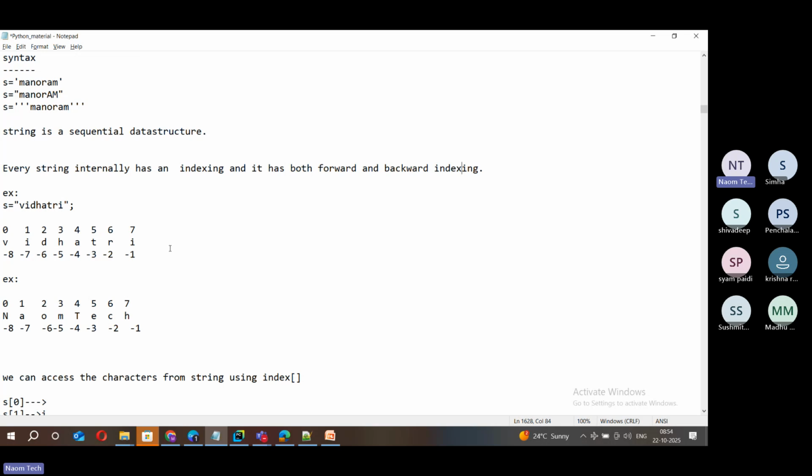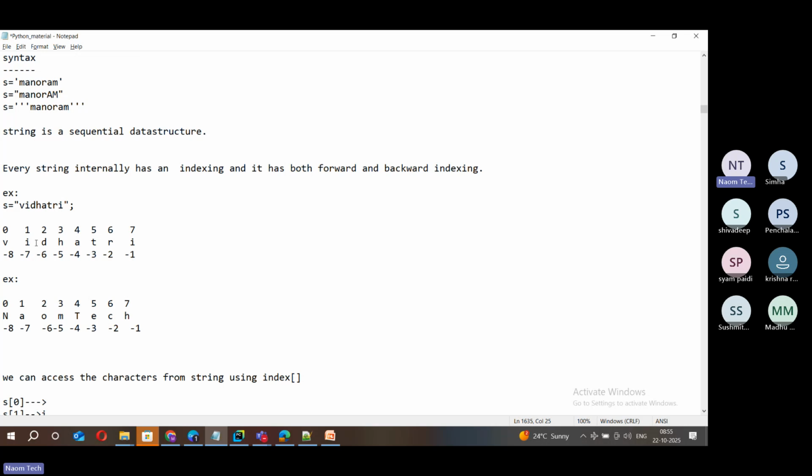More than saying forward and backward, we have positive indexing and negative indexing. Let's make it much easier to understand. The indexing looks like this. Suppose I have a string here, and you can take any string in that place. It's not like you should put only that there. This is how that string is created.